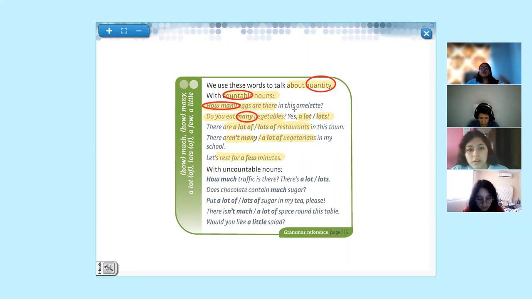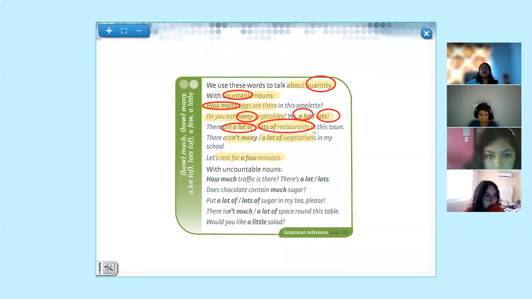Remember the expressions for the affirmative answers: yes, a lot, or yes, lots. Attention, a lot of or lots of. Remember, there are two differences. There are is in plural: a lot of restaurants, or there are lots of restaurants.